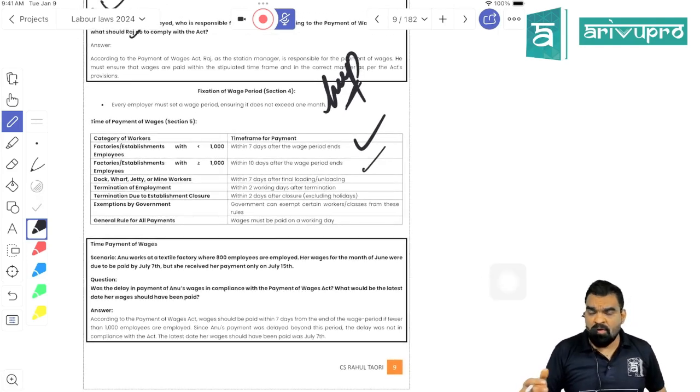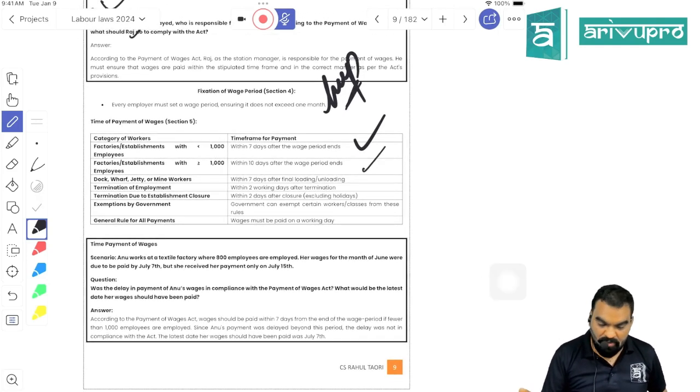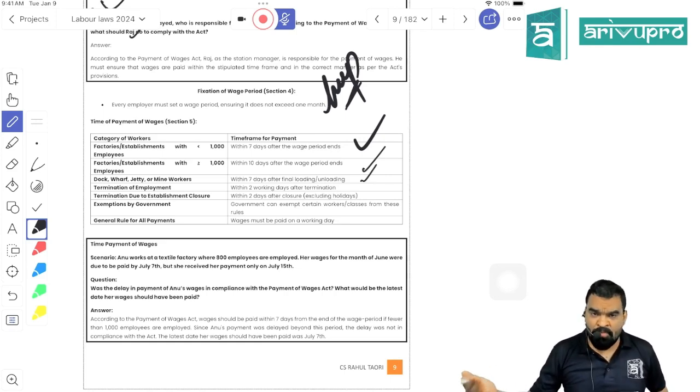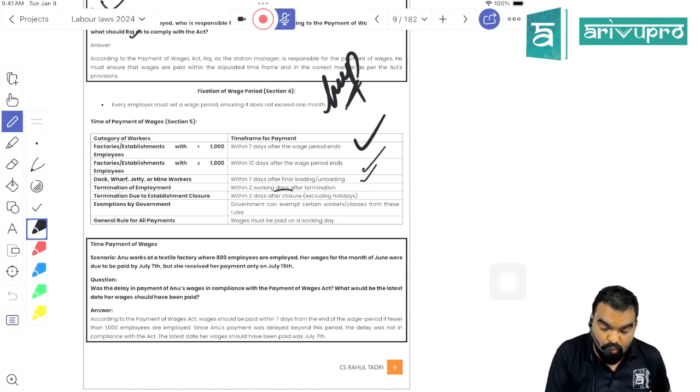If the organization is associated with transportation, like water transportation or air transportation, once the loading and unloading has been done, within the period of 7 days the wage has to be paid, right? Now, when it comes to termination of employment, whatever due amount belongs to the terminated employee should be paid within the period of 2 working days. 2 working days. Okay.